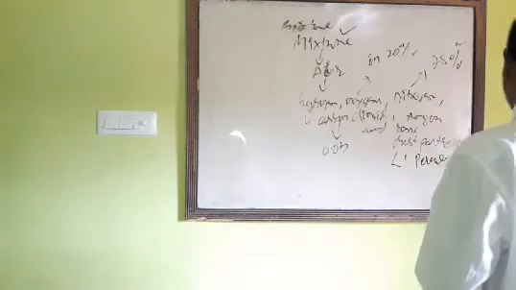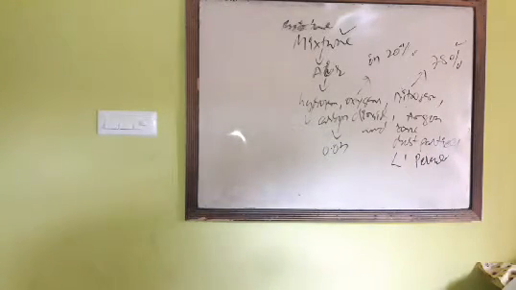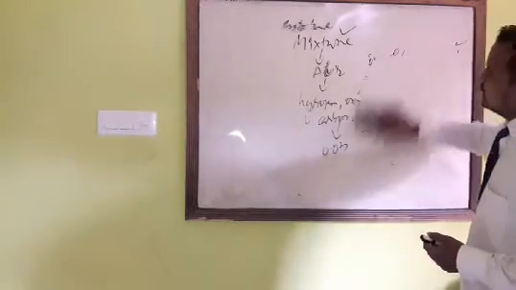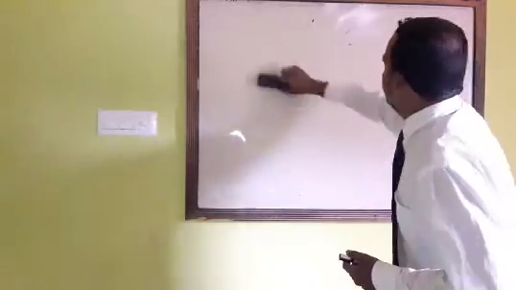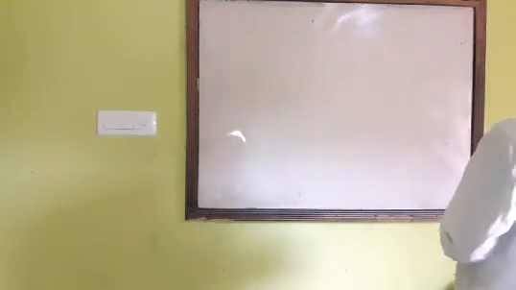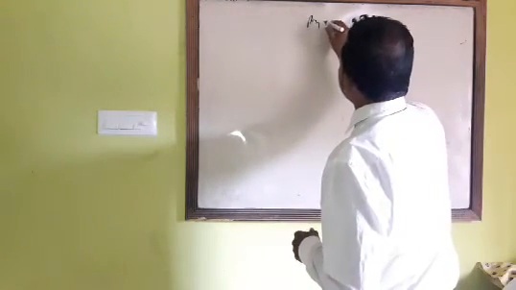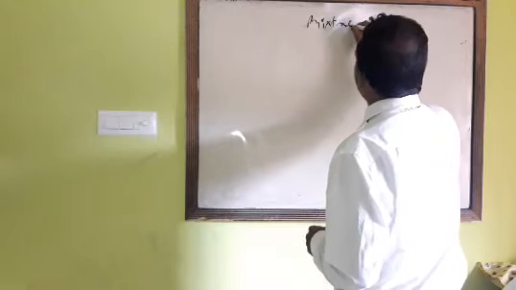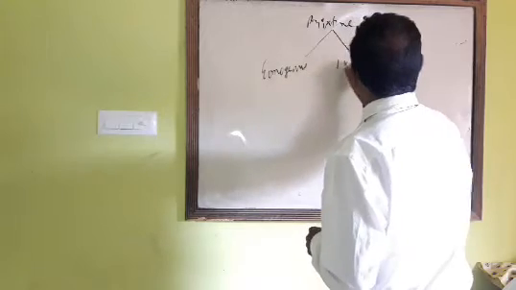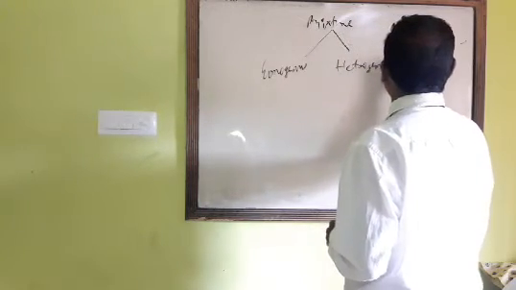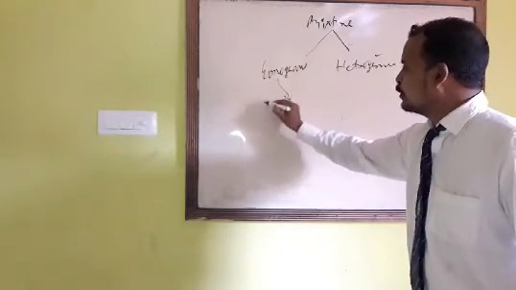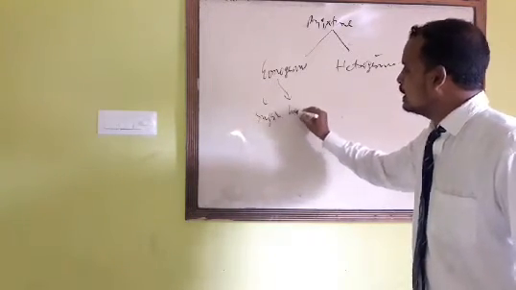Depending upon the nature of the compounds or elements, mixture can be classified as what? Homogeneous mixture and heterogeneous mixture. Take the example of a solution of sugar and water.